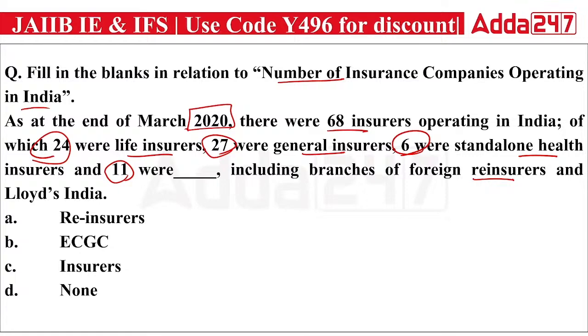Okay, so the right answer: the 11 are what? They are the reinsurers. 11 companies we have, they are the reinsurers. Okay, now, so the right answer is A.